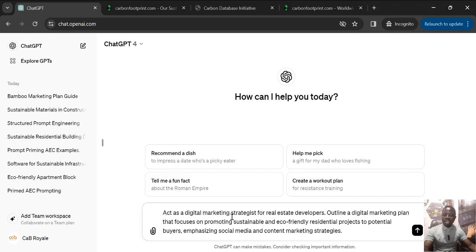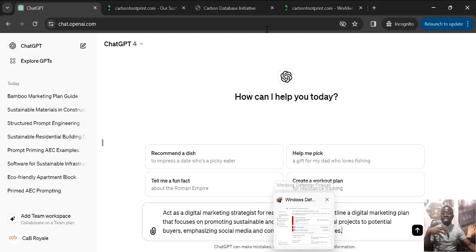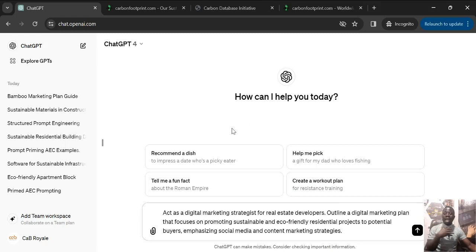Act as a digital marketing strategist for a real estate developer. Outline a digital marketing plan that focuses on promoting sustainable and eco-friendly residential projects to potential buyers, emphasizing social media and content marketing strategies. You get it? So the context is that I am a digital marketing strategist for a real estate developer.